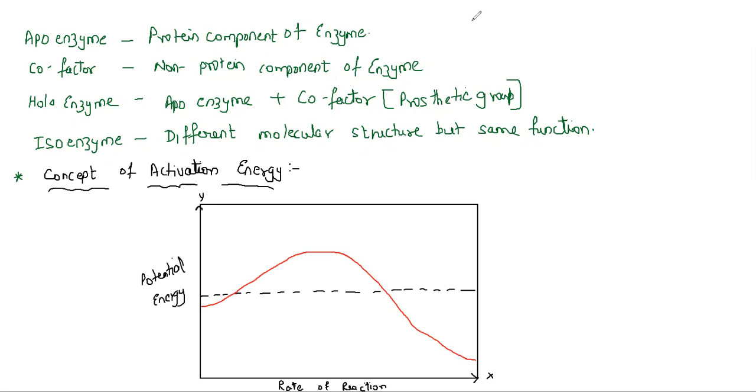And let's take the second graph. So here I take the second graph where it is going to rise, and again finally it will be converted.